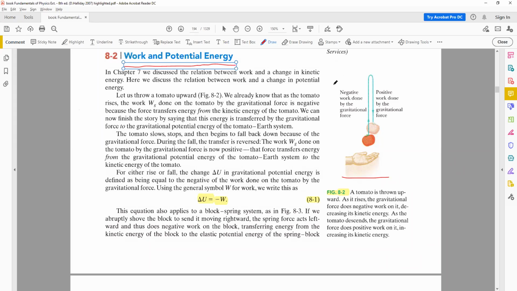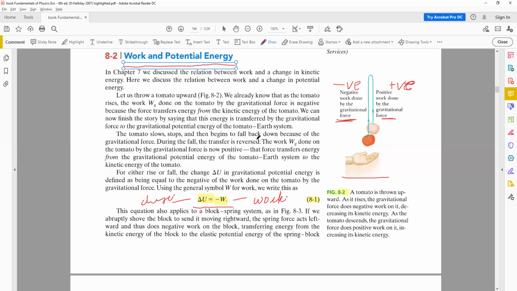So these are the conventions of when you take work as negative and when you take work as positive. Again, this is in a vertical direction, and therefore it's because of the gravitational force. Since potential energy is due to the work done, we have this equation: delta U is equal to minus W, where W is the work done and delta U is the change of potential energy.